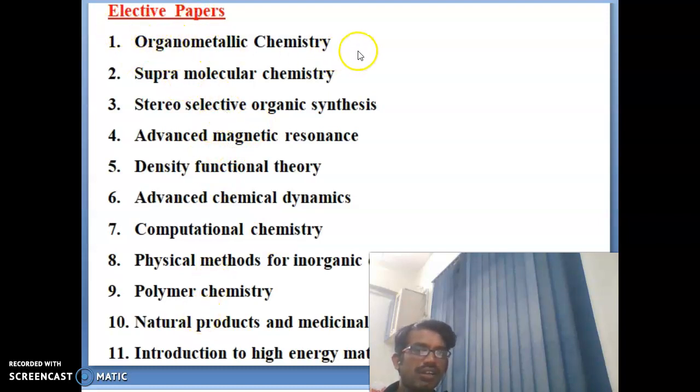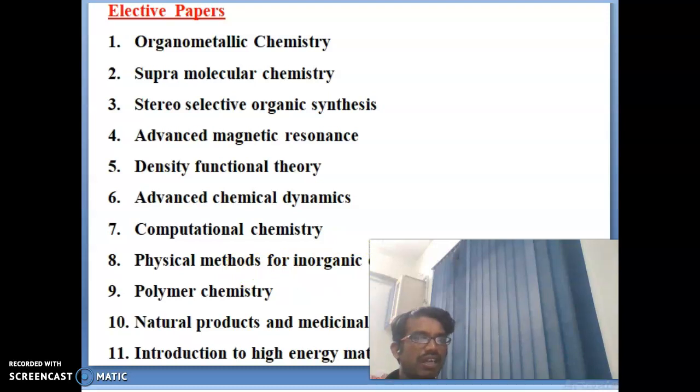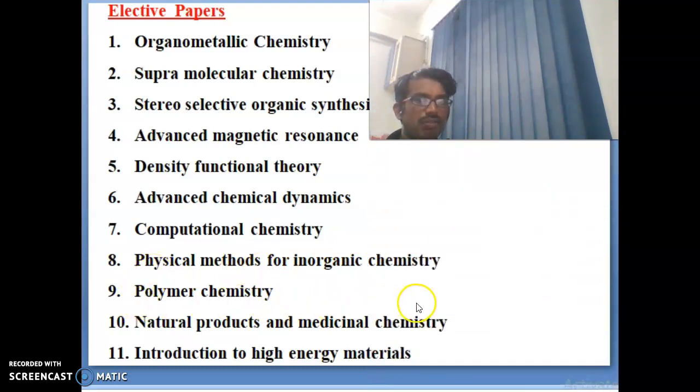The first is organometallic chemistry, second supramolecular chemistry, third stereoselective organic synthesis, fourth advanced magnetic resonance, fifth DFT, meaning density functional theory, sixth advanced chemical dynamics, seventh computational chemistry, eighth physical methods for inorganic chemistry, ninth polymer chemistry, tenth natural products and medicinal chemistry, and eleventh introduction to high energy materials. These are the elective papers for the fourth semester.